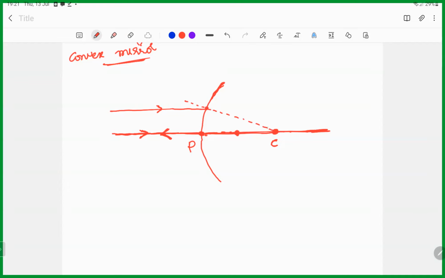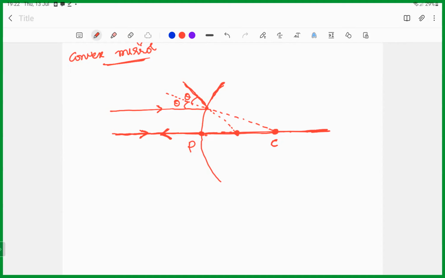Hari, clear? How did I find the theta? Draw the normal line from the center of curvature to the point of incidence. Then we find out the theta. Then it will reflect back in the other direction at the same theta. Right? It's like a mirroring.